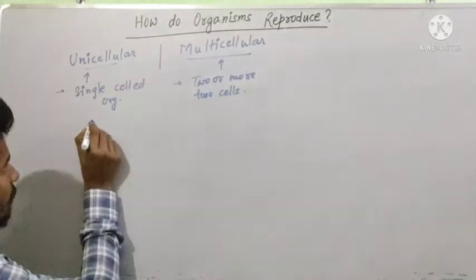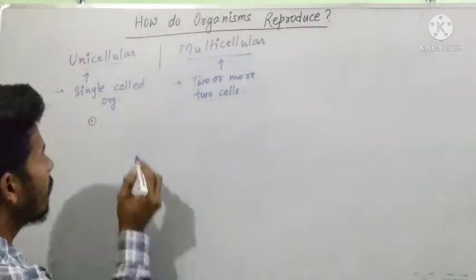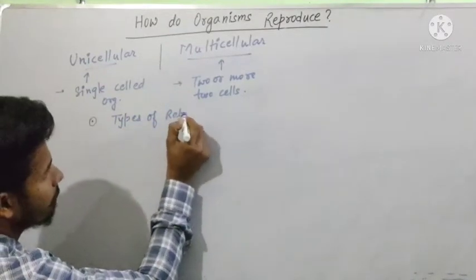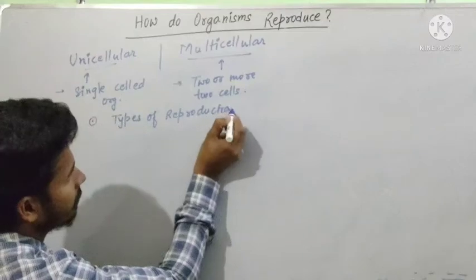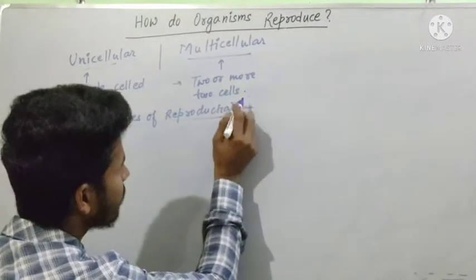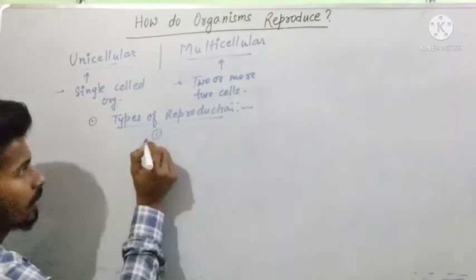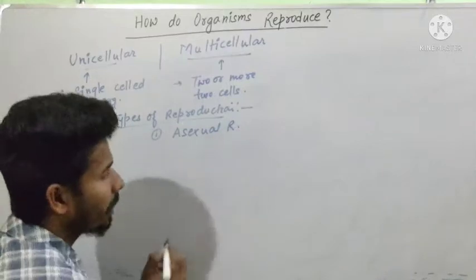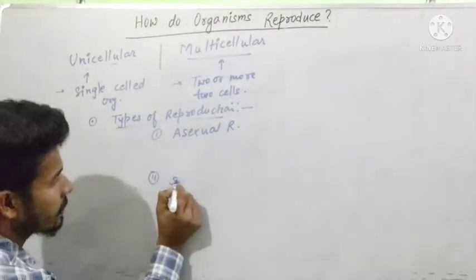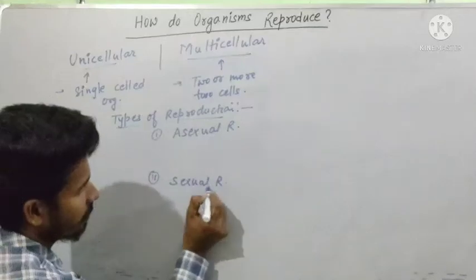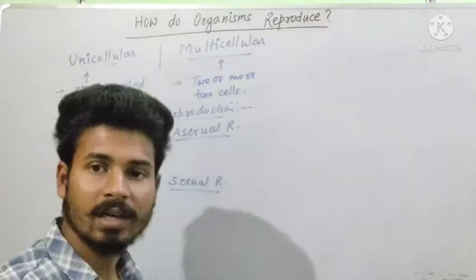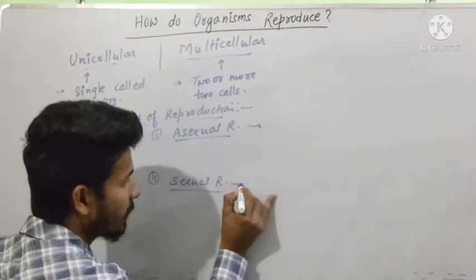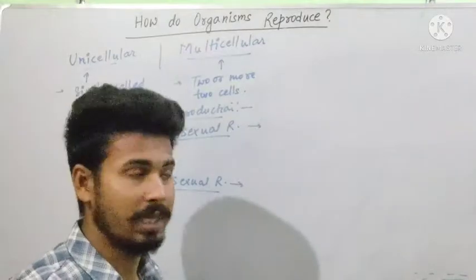Now first of all, we know the types of reproduction. The types of reproduction are two. First is asexual reproduction and the other is sexual reproduction. Now, what are the differences between asexual reproduction and sexual reproduction?